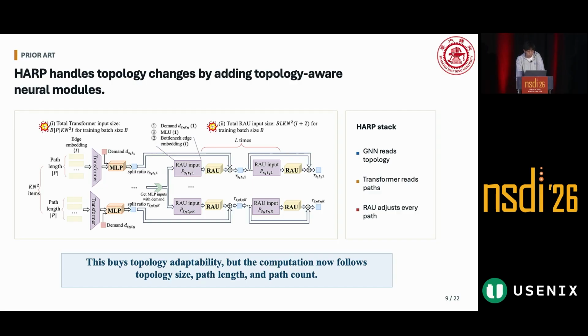But the cost is also clear. The model's computation grows with the topology size, path length, and the number of paths. In other words, HARP solves the adaptiveness problem, but gives up a part of scalability. Although its inference time is still fast, the computational overhead during both training and inference becomes higher as the network grows.